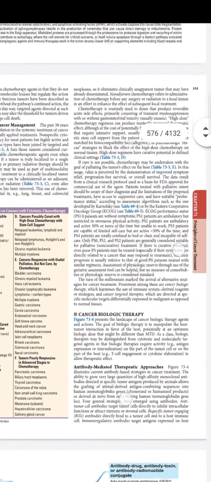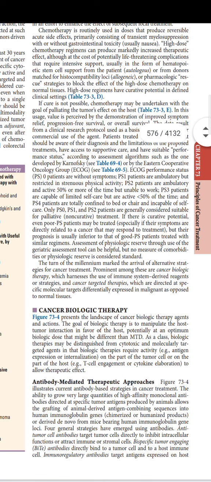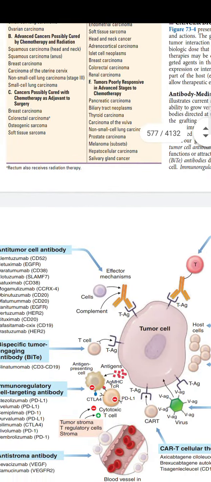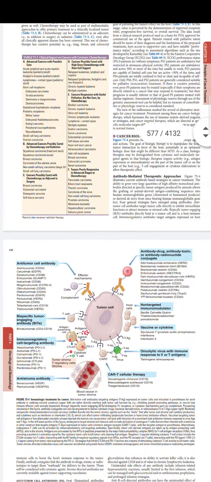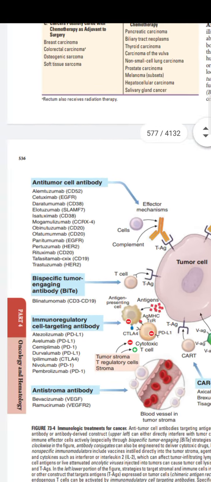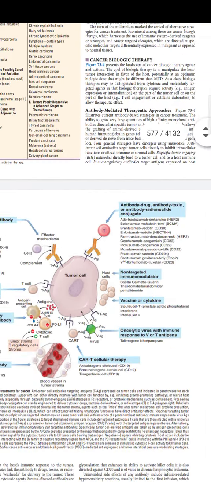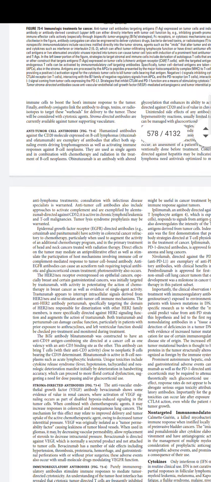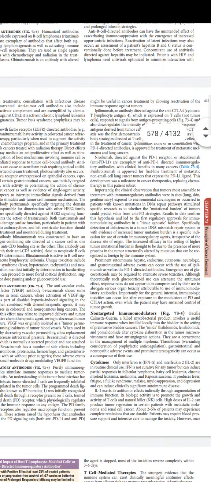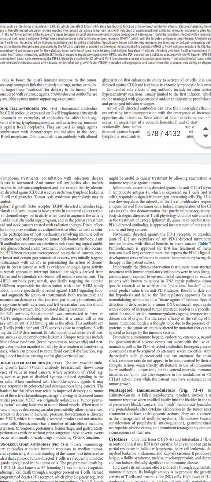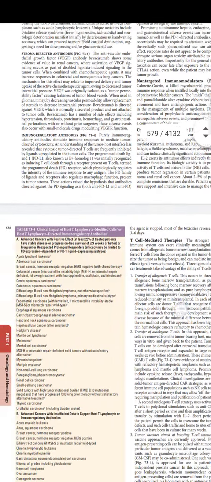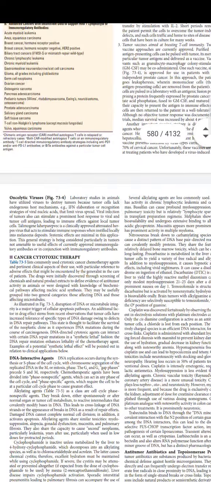After that, in the earlier edition it was the cytotoxic drugs, but here the first to come is cancer biologic therapy. So biological therapy comes first, antibody-mediated therapeutic approaches. This whole thing is figure 73.4, a new and very important figure, and you can get a lot of information from this figure alone. So the next few pages will be focused on these things only, like CAR T, CTLA4 inhibitors, PD1 inhibitors and all. You have to read those things.